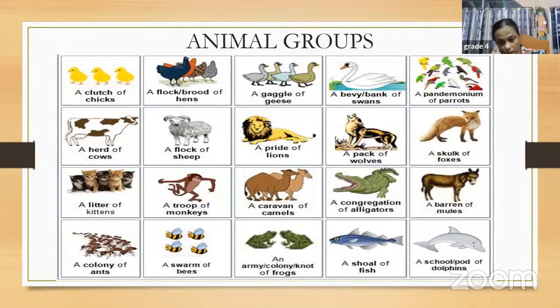And then we have a colony of frogs. So frogs, if they are in a group, we call them a colony of frogs. Then a group of fish is known as a shoal of fish. A shoal of fish, okay? And if dolphins are in a group, dolphins live in water, right? They are not fish, they are mammals, okay? And a school of dolphins. So we call them a school of dolphins.